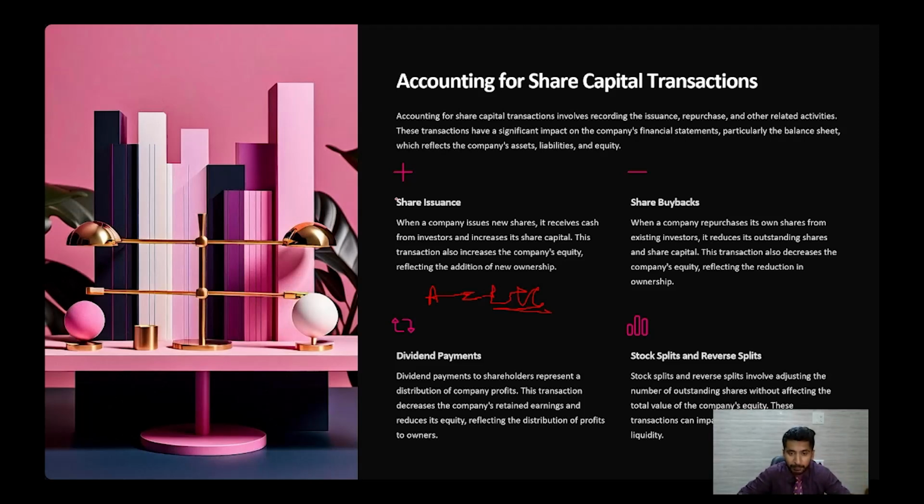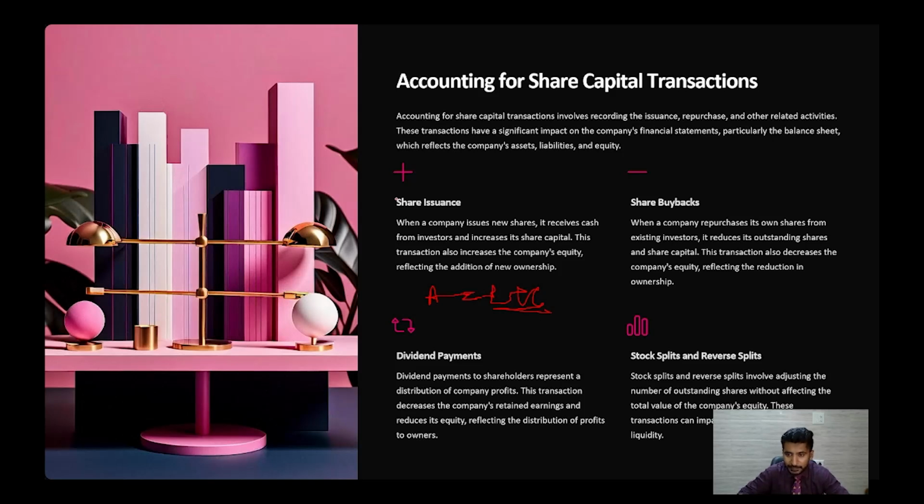Then is the dividend payments. The dividend payments to the shareholders represents the distribution of the company's profits. This transaction decreases the company's retained earnings and reduces its equity, reflecting the distribution of the profits to the owners.